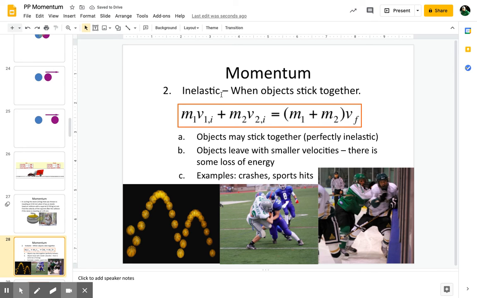The second, so we had elastic, now we have inelastic. So inelastic is when you have mass 1 V1 plus mass 2 V2, just like before, except now they are kind of stuck together. This is the classic football hit where some guy is tackling another guy. So they both have a different mass and velocity. Then when they make the tackle, when they grab each other, they become one new larger mass moving at some velocity together. In hockey, you see people join up and slam into the boards together.